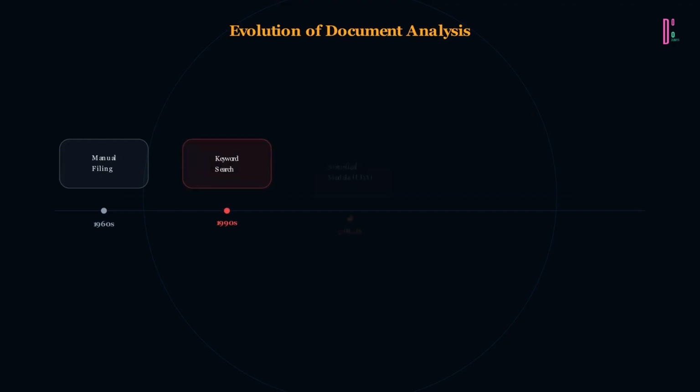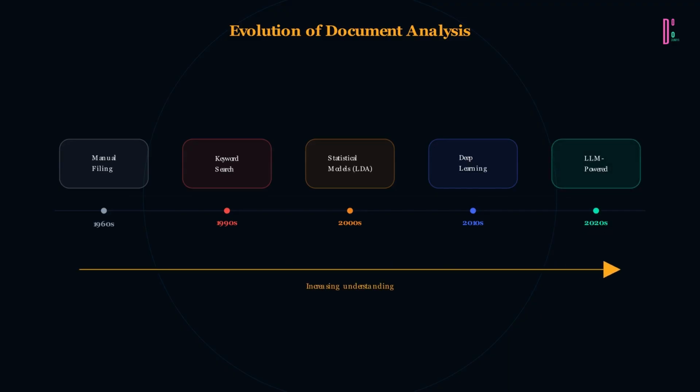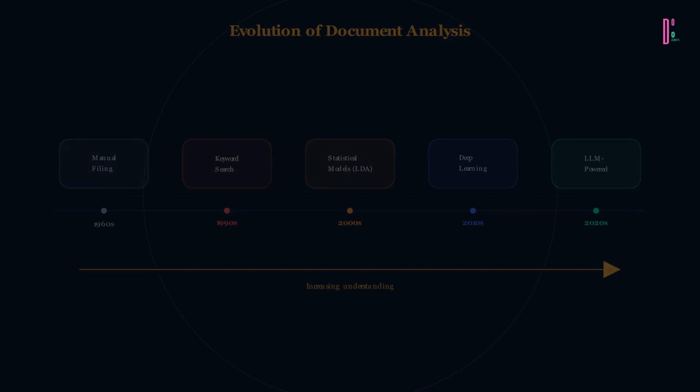Before deep learning, understanding documents meant keyword matching, counting words and hoping for the best. Then statistical topic models like LDA discovered hidden themes. Neural classifiers learned to categorize with superhuman accuracy. And now, large language models can analyze sentiment nuances that humans miss.